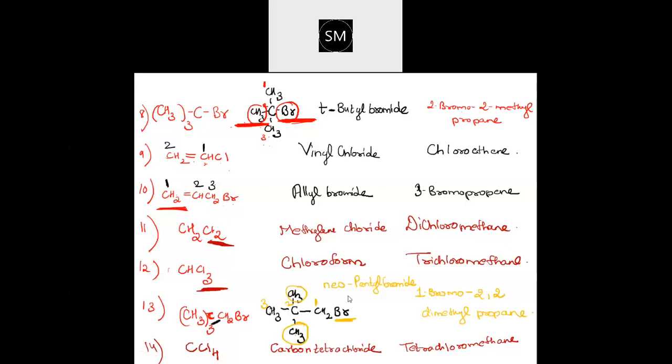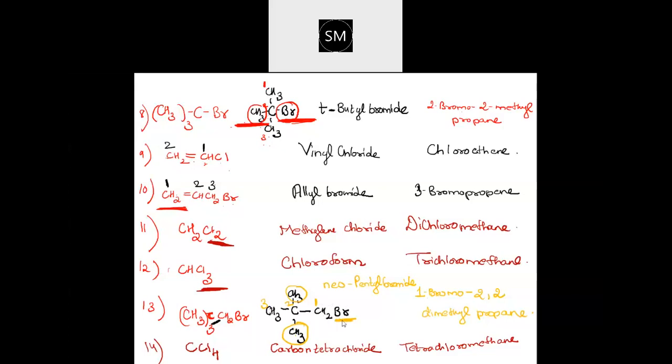This is clear, no? When to write neo and when to write iso and everything. Neo, I told you, if that carbon is surrounded by all the remaining carbon atoms, then that will be neo. And then count the number of carbon atoms. 5 are there, so pentyl.